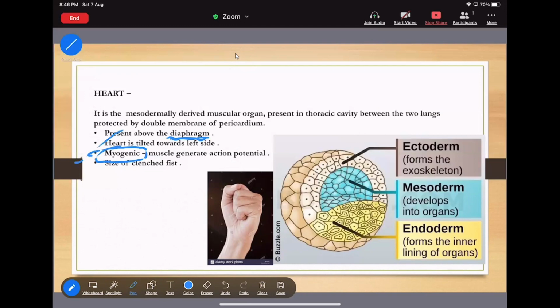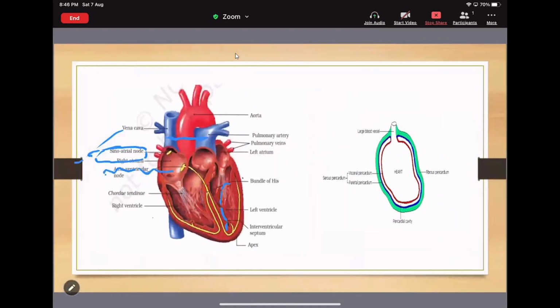Now move to the next line: the size of a clenched fist. This is the clenched fist, that means a closed fist. Now move to the next slide.